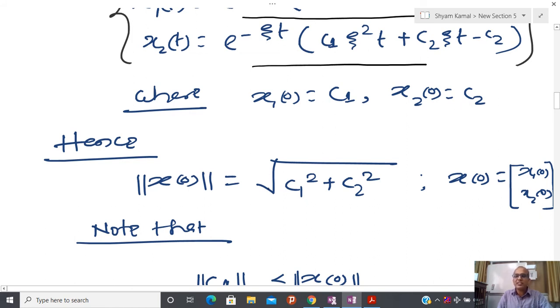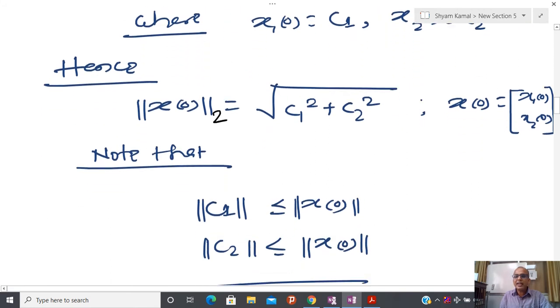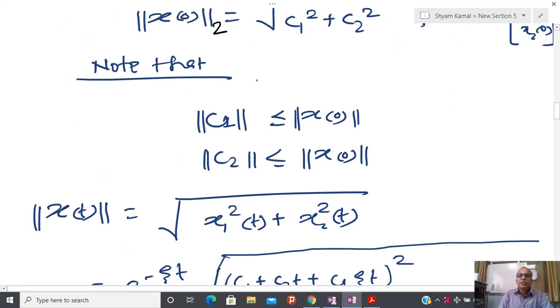Because this is a two-dimensional system, I have to apply a norm, and I am assuming that I have applied the 2 norm here. Most of the time people write 2 like this. It means we are taking the 2 norm, and the 2 norm of this is c1 square plus c2 square. In this way I can formulate this condition, and after that it is possible to show that for the ball of x0, that is, x1 and x2, c1 is less than x1 x0 and c2, so this condition is always satisfied.